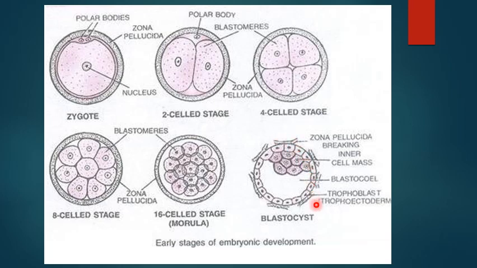So this is up to the blastocyst stage, and this comes as a question: Discuss the embryonic development up to the blastocyst stage, and if it comes, you have to draw these diagrams also for this part.